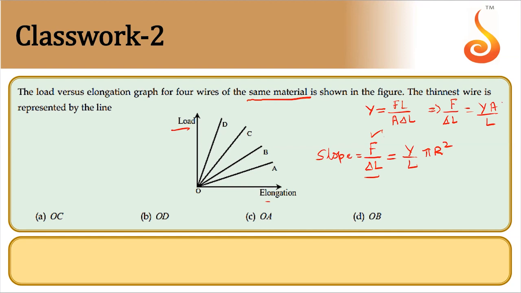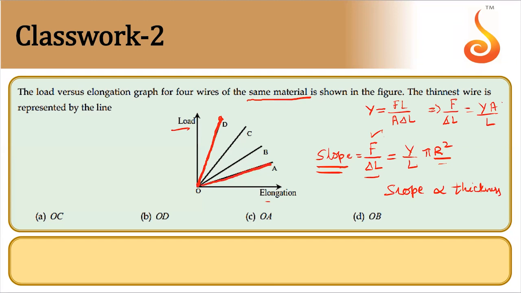So whichever has highest slope, that has highest radius. So slope is proportional to thickness, right? Highest slope is for OD. So this should be thickest wire, right? So lowest slope is for OA, right?